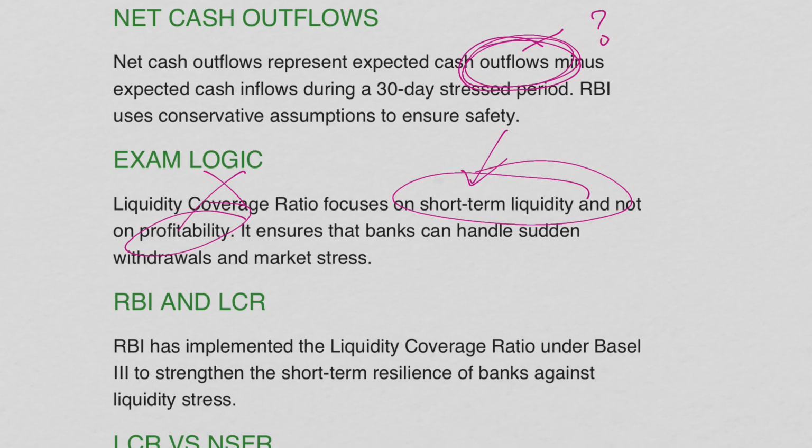Now, RBI has implemented the liquidity coverage ratio under Basel III to strengthen the short-term resilience of banks against liquidity stress. Now, why does RBI follow a conservative approach? You see, RBI follows a conservative approach because depositor confidence is very critical and banking stability is a priority.